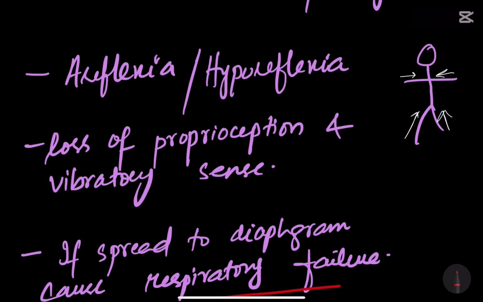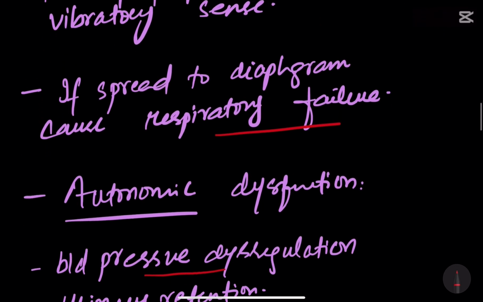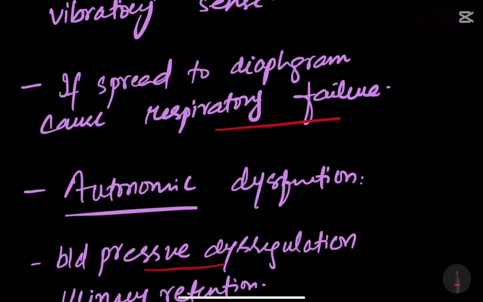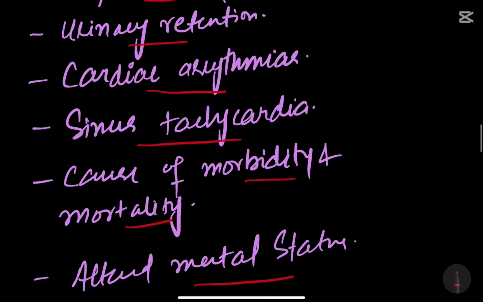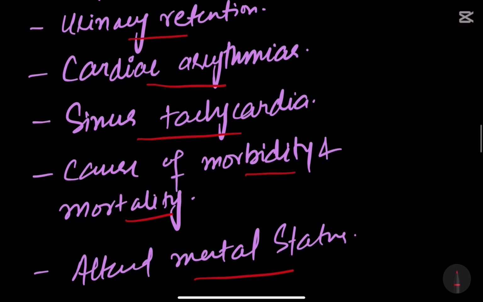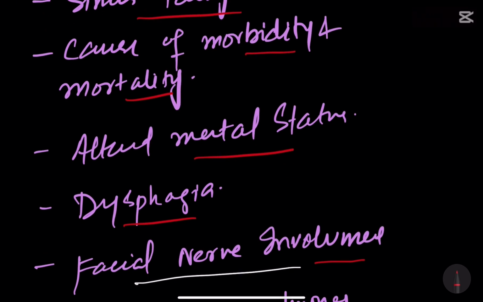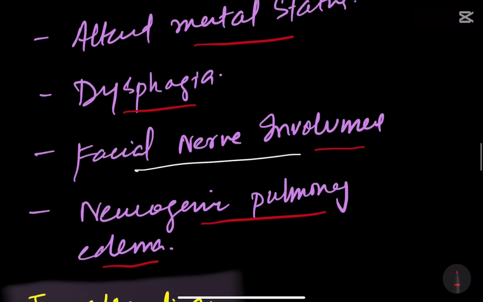There is loss of proprioception, and if the infection spreads to the diaphragm, it can also cause respiratory failure. Autonomic dysfunction, blood pressure dysregulation, urinary retention, cardiac arrhythmias, sinus tachycardia, causes of morbidity and mortality, altered mental status, dysphagia, facial nerve involvement, and neurogenic pulmonary edema. All these are the clinical features of GBS.